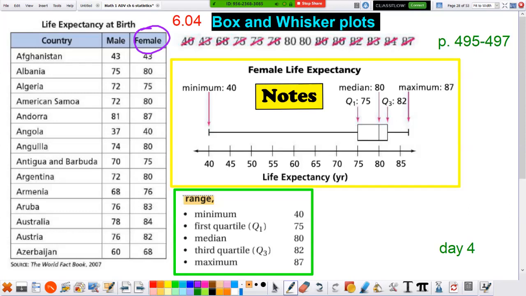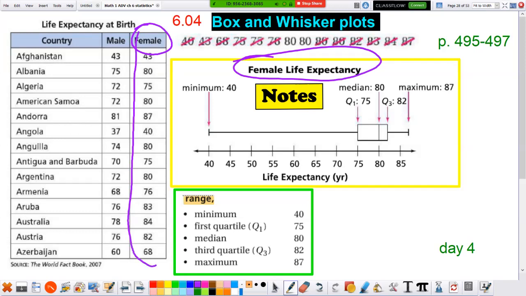So if we said, what is the average? Let's just look at the females. We could do the males, but let's look at the females. Over here it says female life expectancy. So looking at this big list of numbers right here, we'll say, okay, what is the lowest number in this list? And the lowest is 40. Unfortunately, in this country, Angola, if you're a female, the average life expectancy, in other words, the median age, is only like 40 years old. That's not very good. That's the lowest number in the list.